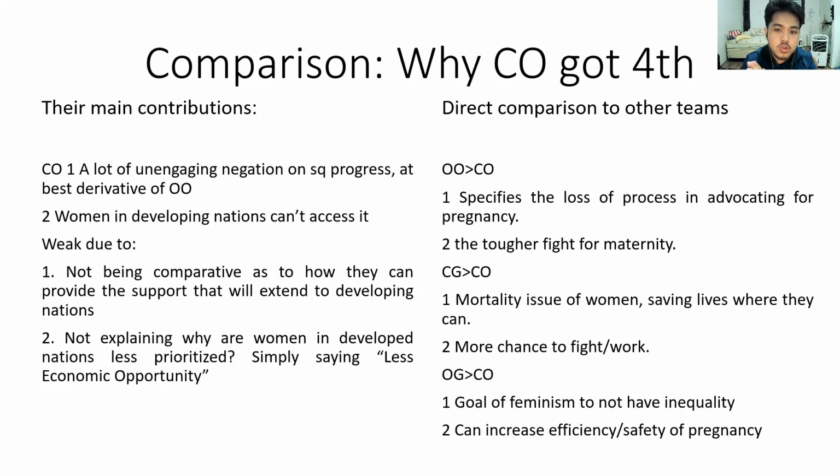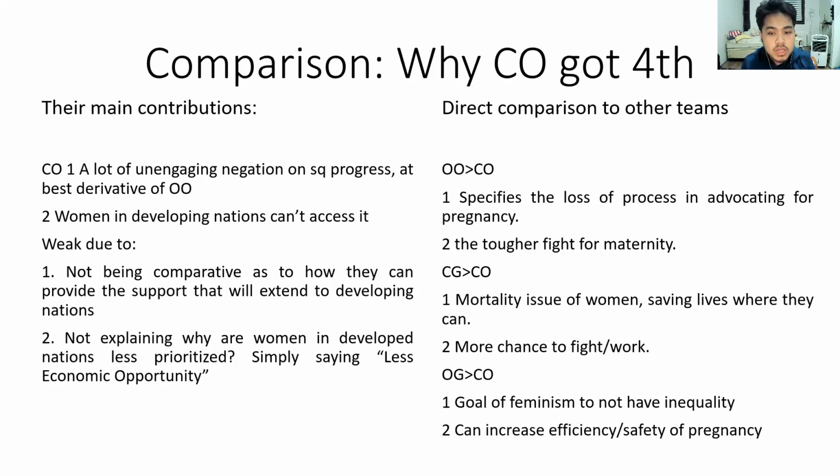Direct comparisons to the other teams. OO were able to beat CO for two main reasons. Number one, OO were able to specify the loss of progress in the process of advocating for pregnancy. Specifically talking about pregnancy, OO already gave a lot of nuances and picturizations as to why there's progress that will be lost if we follow this proposal. And secondly, the outcome of that is it will be a tougher fight for maternity at the end of the day if we follow this proposal. Those elaborations were much more relevant in OO. That's why they beat CO.